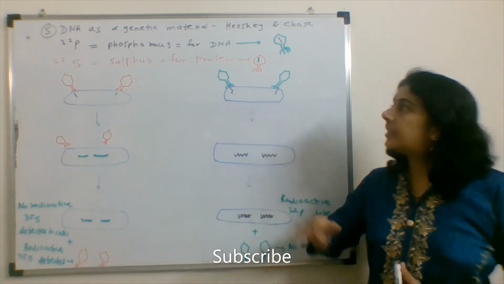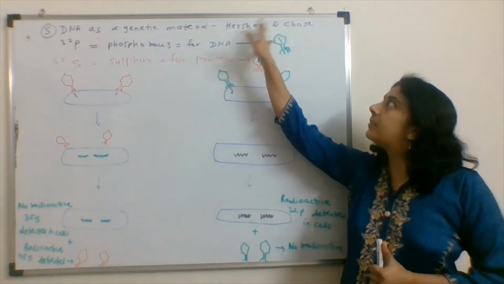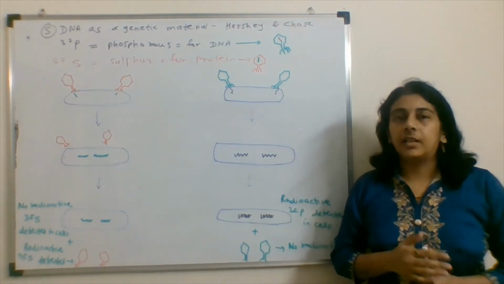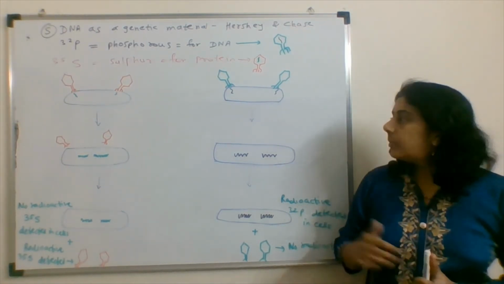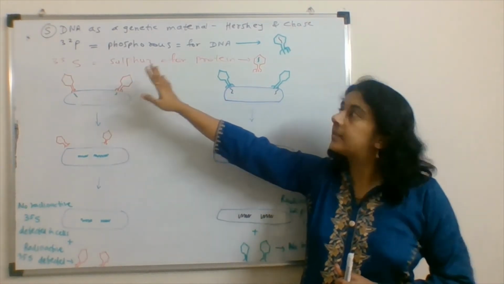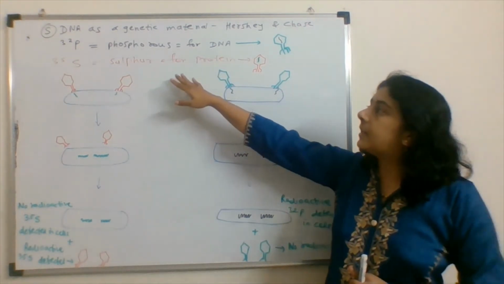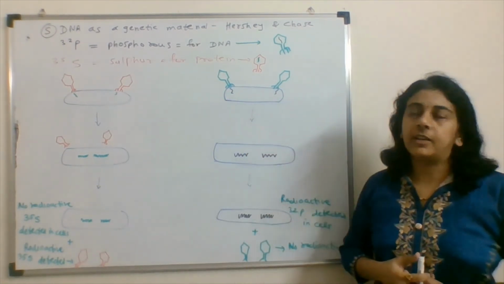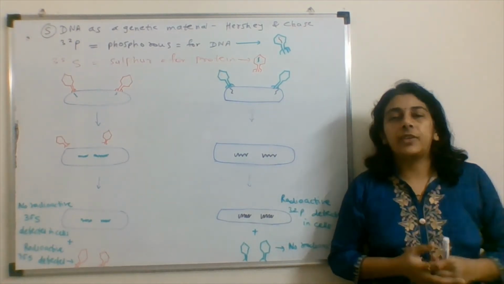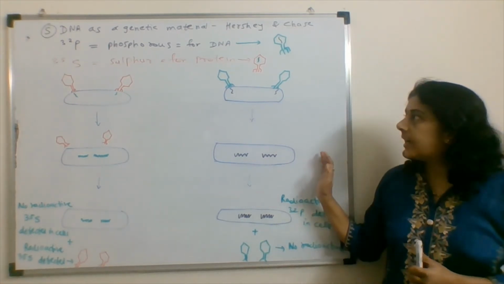Now the next and last one is DNA as a genetic material. This is the discovery of Hershey and Chase. They discovered that DNA is the genetic material and not protein. So what experiment did they perform? They used radio-labeled phosphorus for DNA, as DNA has phosphorus in it, and radio-labeled sulfur for protein. They used E. coli cells and the bacteriophage, which infects the E. coli cell, for the experiment.